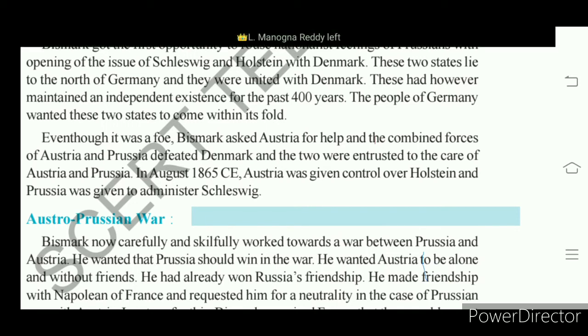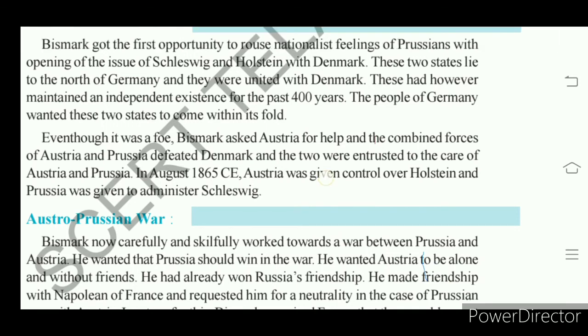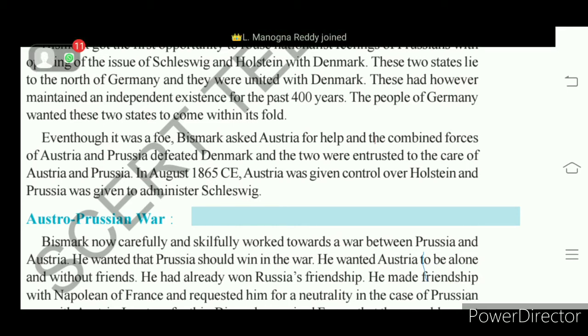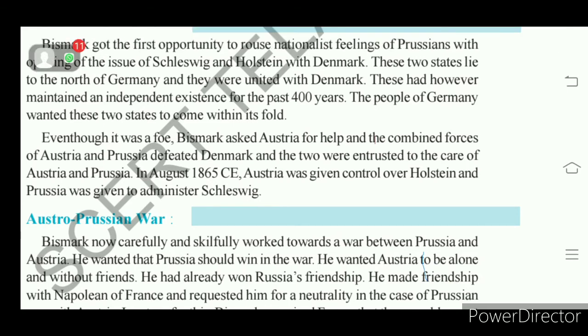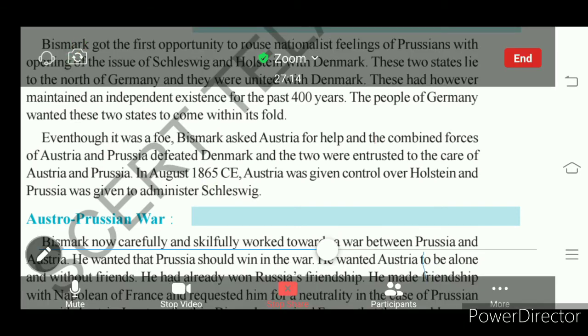Understand? So in 1865 Common Era, war took place between Prussia and Denmark. That is called the war with Denmark. In the war with Denmark, Denmark was defeated and Prussia succeeded with the support of Austria.